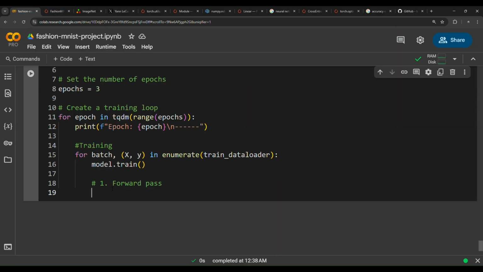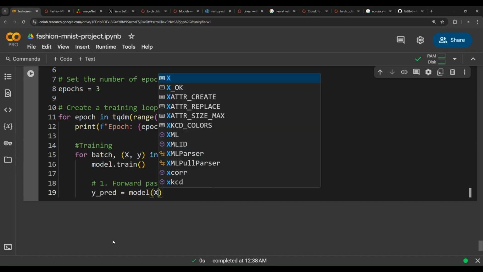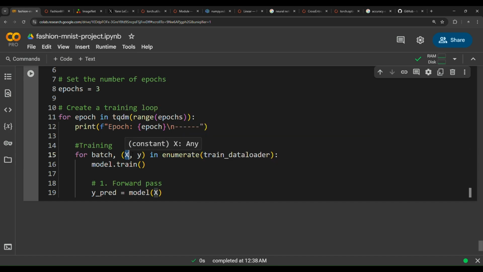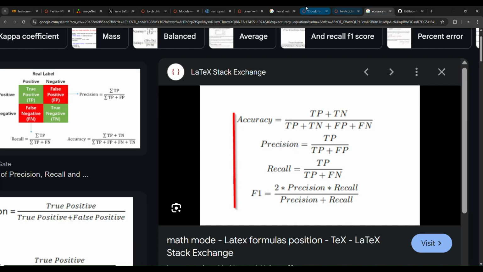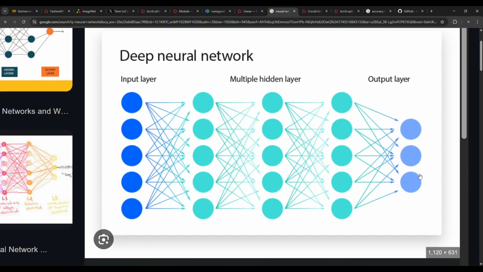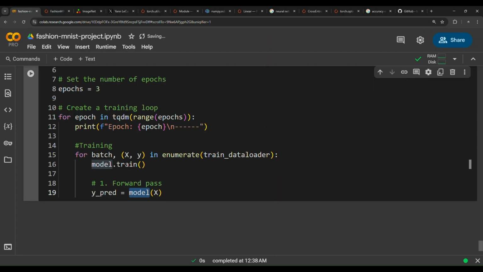So here, forward pass, y_pred, and then use the model and then pass X. We're going to pass these X's, these features, these images, specifically 32 images, through the model in a forward manner, and then the model will produce some outputs and keep those logits in this variable y_pred.